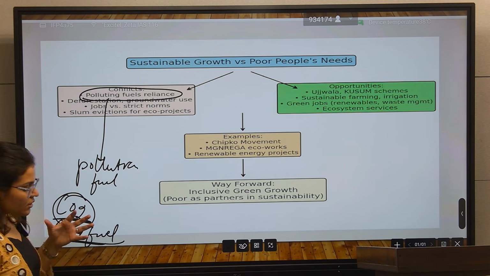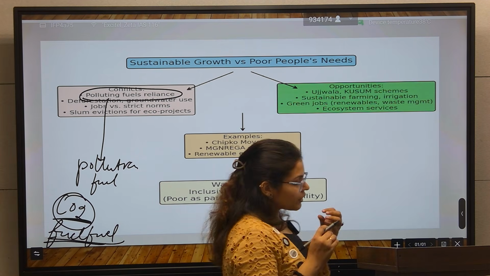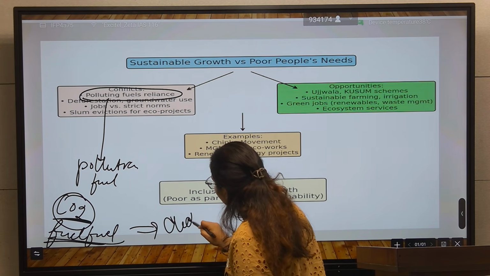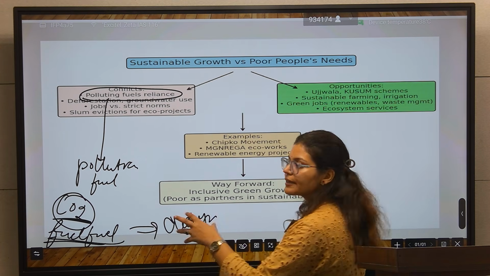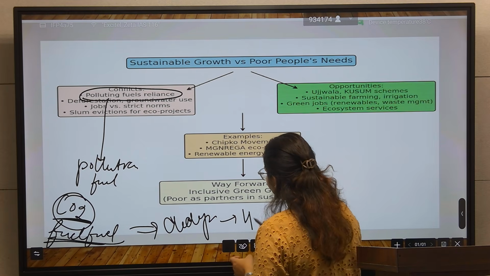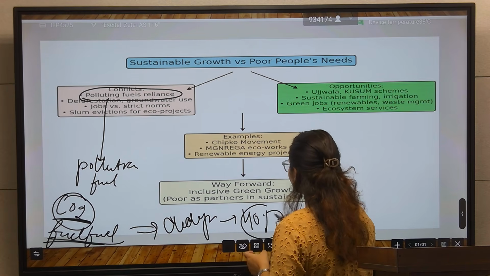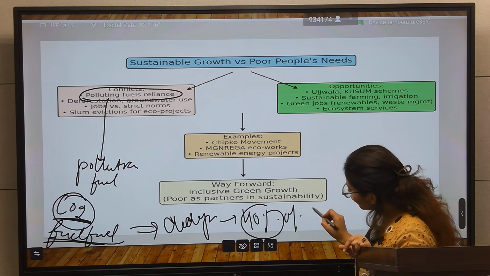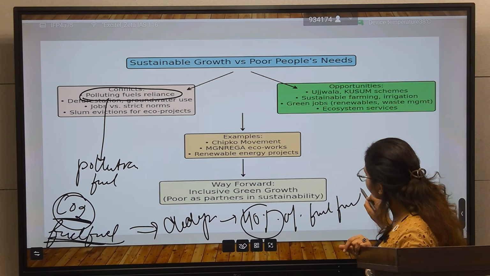But the poor people of India mostly depend on this. You know that even today 40% of people are cooking on kerosene oil or other fossil fuel.